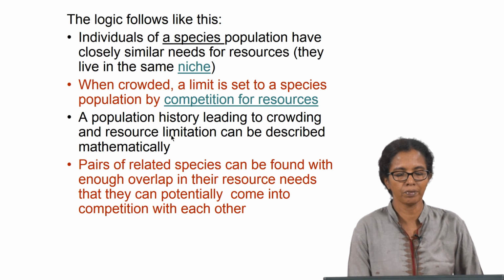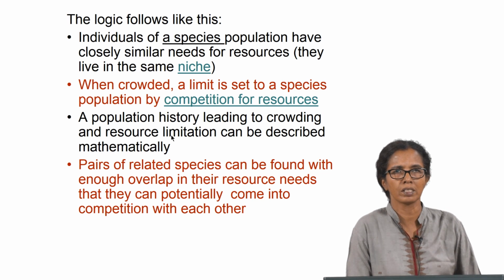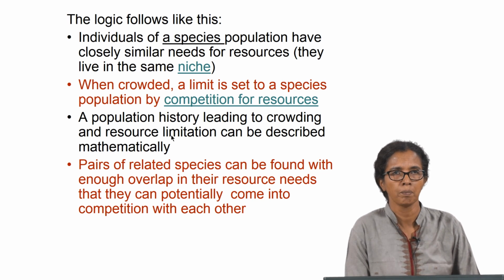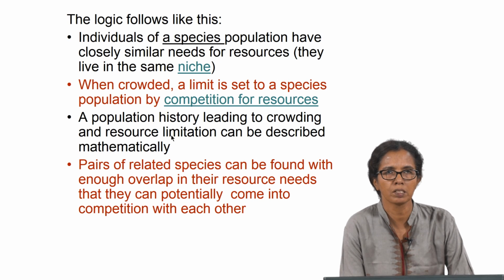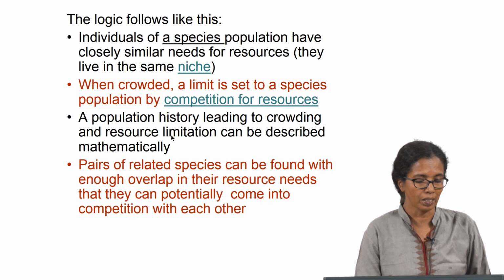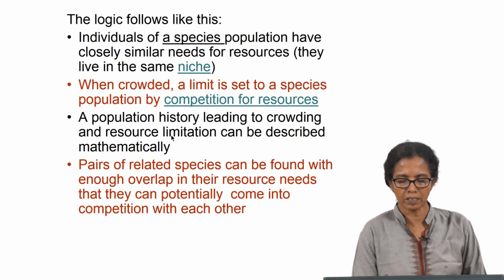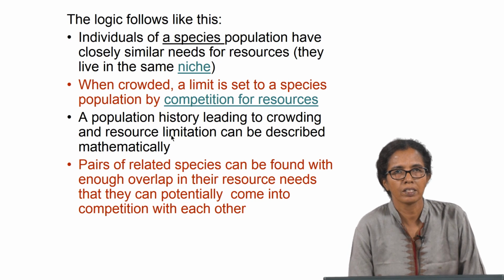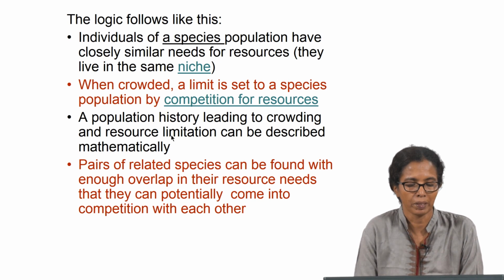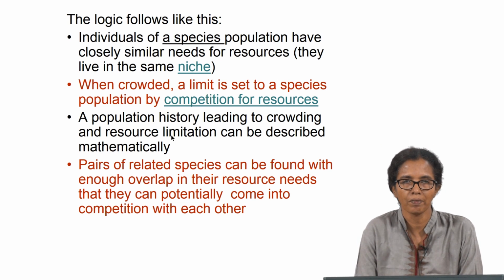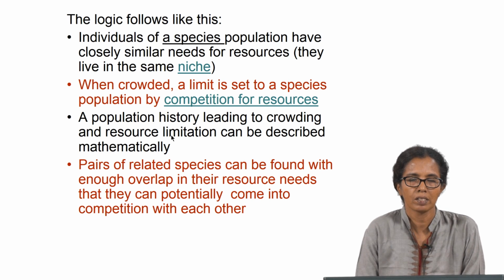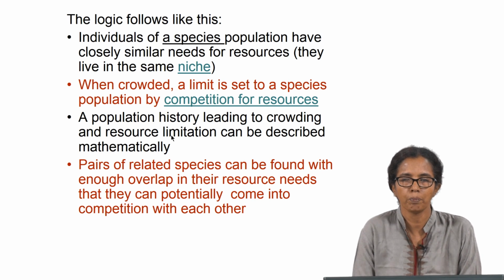So, the logic for different species is that individuals of a species population have closely similar needs of resources, that is, they live in the same niche, and when crowded, a limit is set to species population by competition for resources. A population history leading to crowding and resource limitation can be described mathematically. So, that is where we come into describing what is known as population dynamics and how population is varying